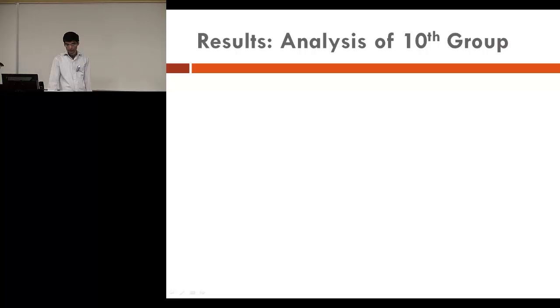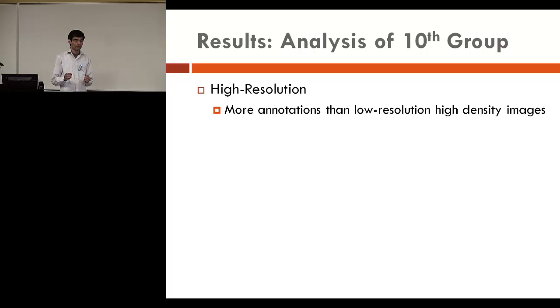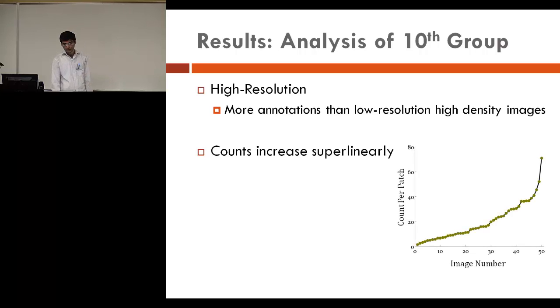And so the reason for this is that these images were high resolution. So when we were annotating, it was much easier to annotate them than the low resolution, high density images. So they naturally had more people in them. And so the number of people in this group is very high. The general trend is linear, as can be seen here among the first 40 images, but in the last group the counts increase superlinearly. So when we are doing regression, these become the outliers and are difficult to predict.